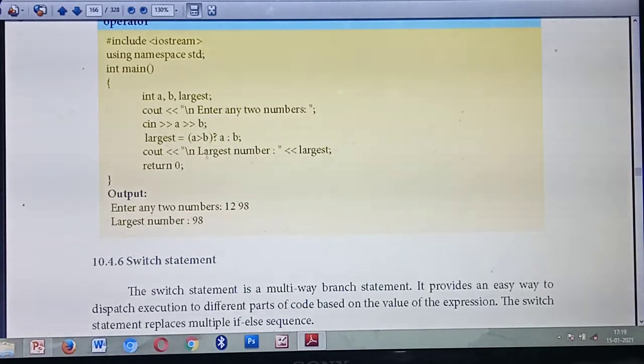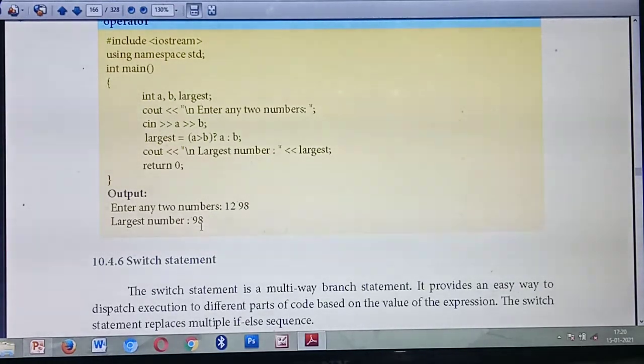First it will check two numbers. What are the numbers? 12 and 98. So it will check whether 12 is greater than 98. No, so this condition is false. False means which expression will run? Third, expression 3. So what's the value of B now? 98. So the answer you are getting is 98. Understood this program? How this program will work? Understood or not? Okay.